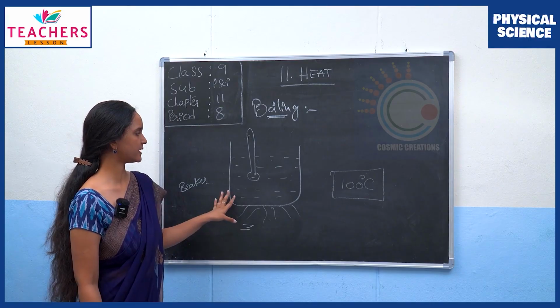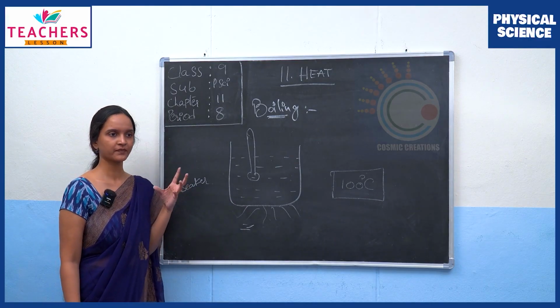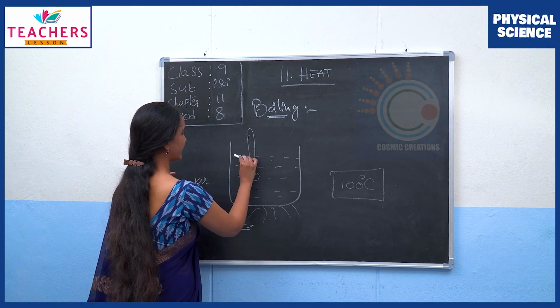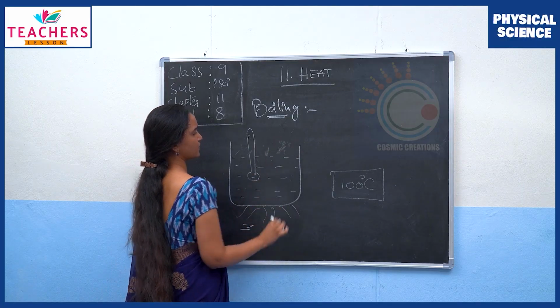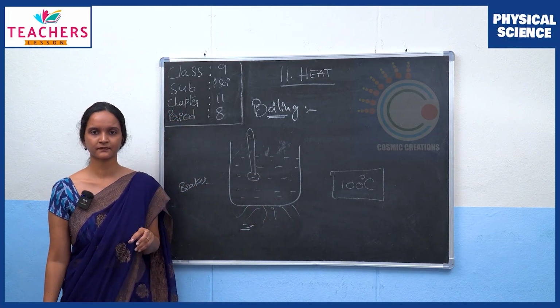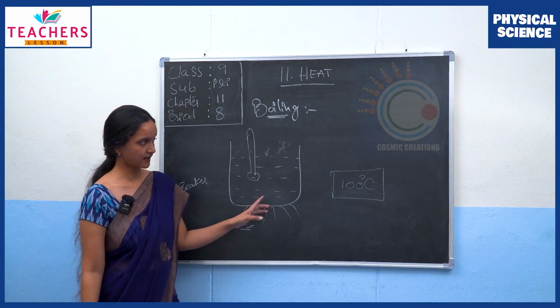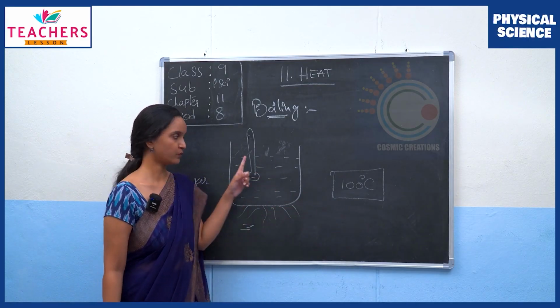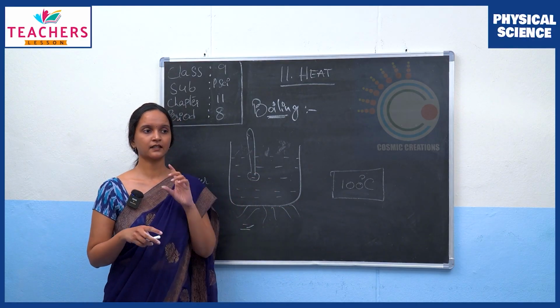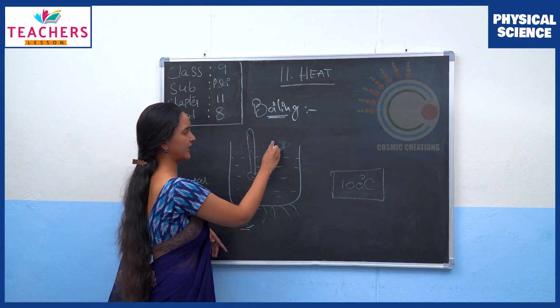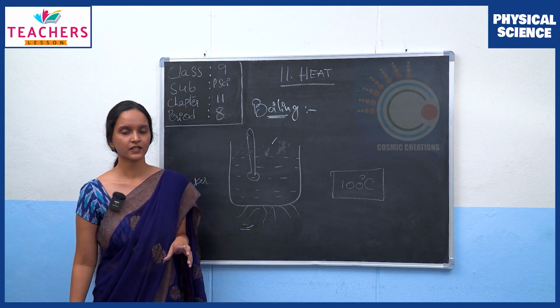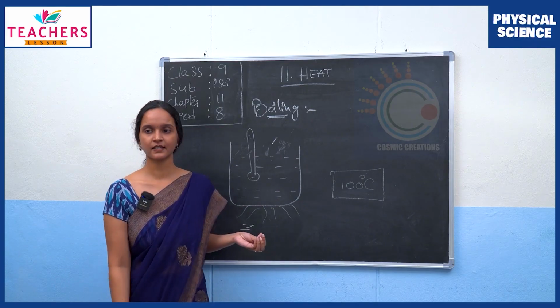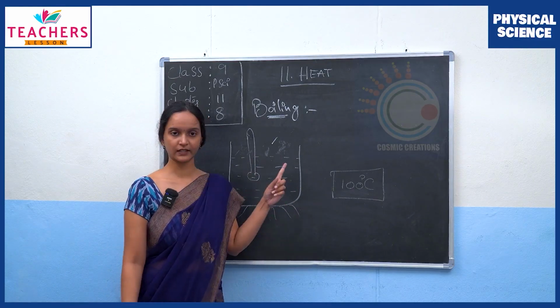You will start seeing a little bubbling in the water, right? And you see vapor coming out of the water. So, at 100 degrees Celsius, the water starts converting into the gaseous phase. This process is called boiling.